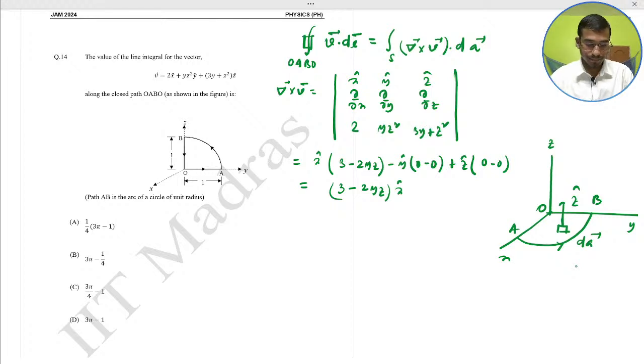So here, curl V. In the cylindrical coordinate system, the elementary surface area dA is r dr d phi z cap, with x equal to r cos phi and y equal to r sin phi.